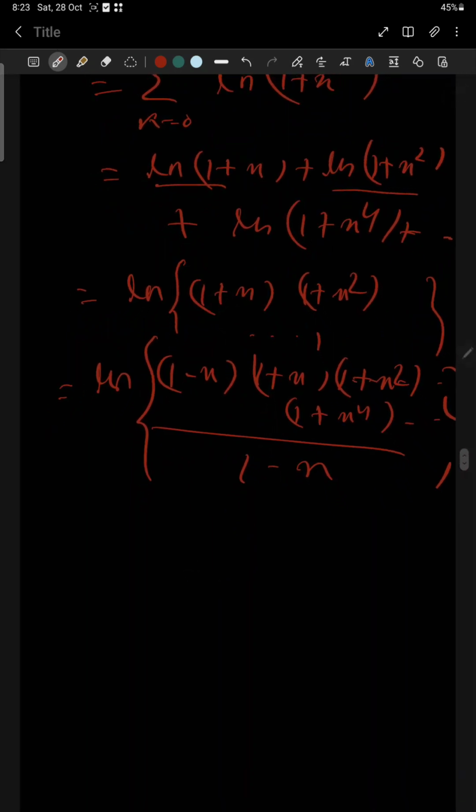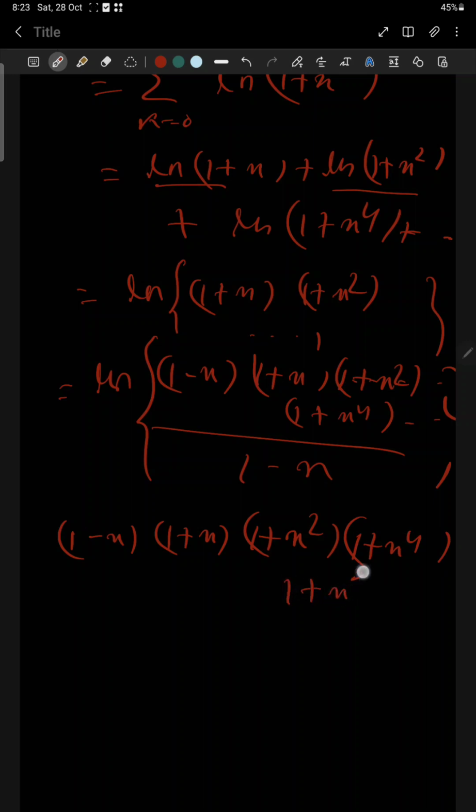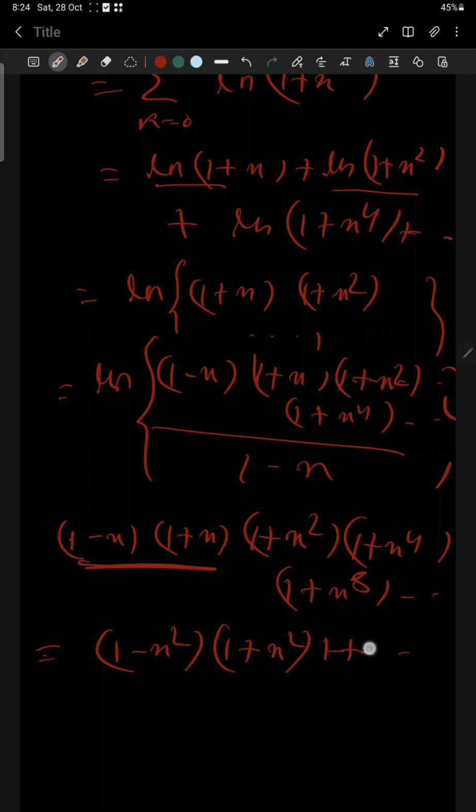Then let us calculate the numerator part. (1 minus x)(1 plus x)(1 plus x square)(1 plus x to the power 4)(1 plus x to the power 8), like this series. Okay, if we calculate it, the product of the first two terms gives 1 minus x square, then 1 plus x square. Okay, like this, and then it is 1 plus x to the power 4.